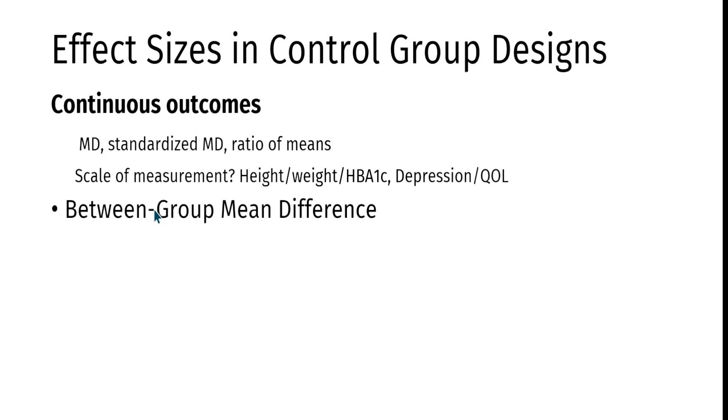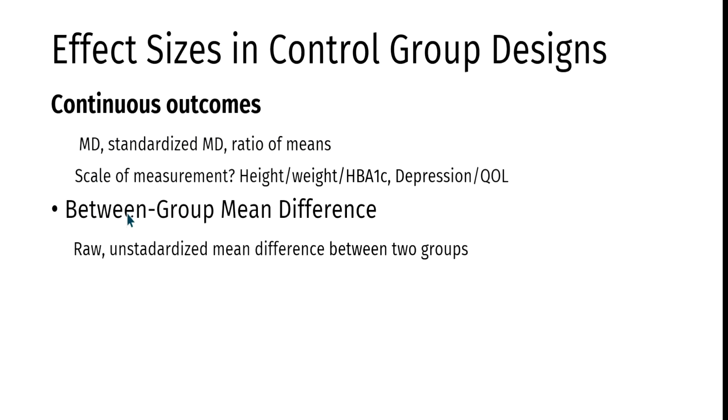The next one that I want to highlight, within the continuous outcomes with the mean difference, is the between group mean difference. For example, if you have a randomized controlled trial with an intervention group and a control group, you use the between group mean difference. It is the difference of differences: the mean difference in the control group and the mean difference in the experimental group, and then you subtract the two to get the between group mean difference. That is a raw mean difference. It's not standardized; the unit stays the same. It's the unstandardized mean difference between two groups, called the between group mean difference.